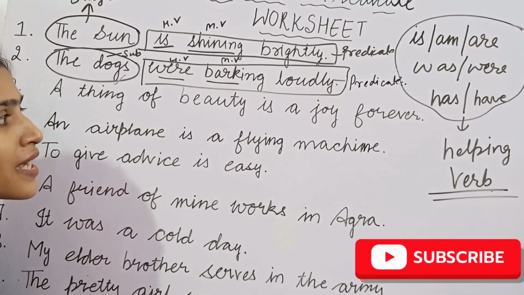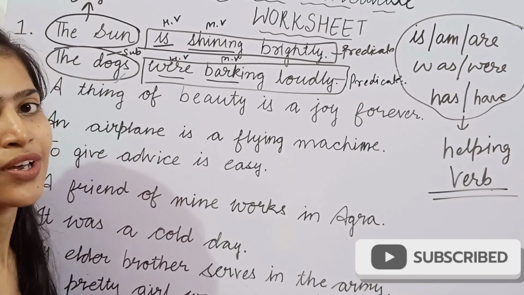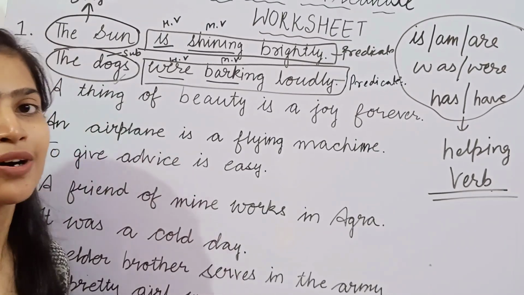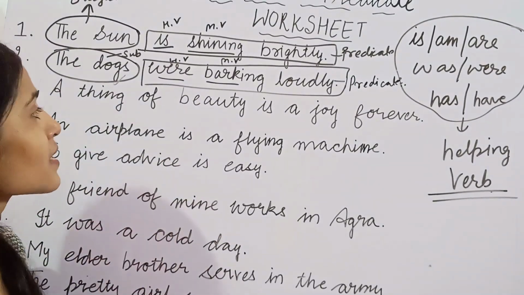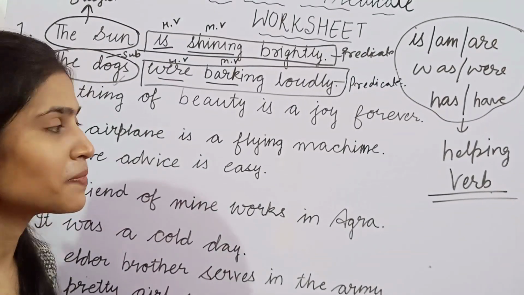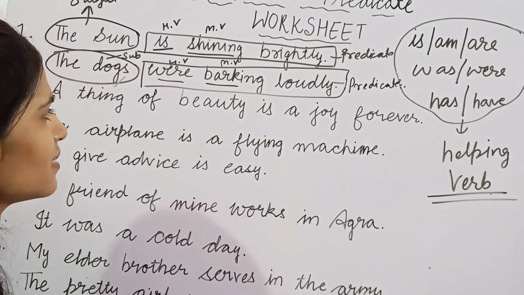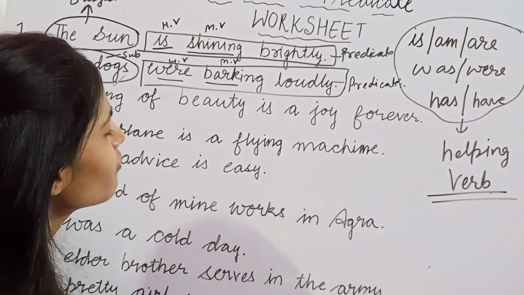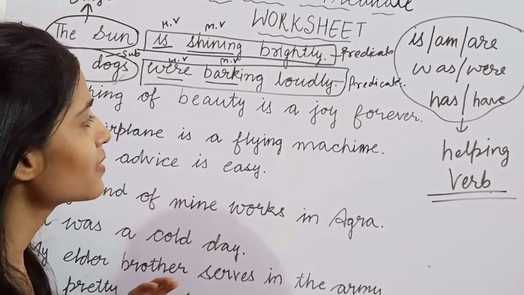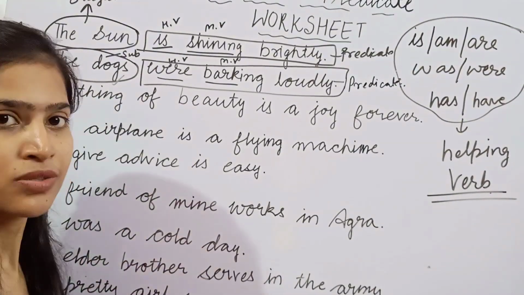A thing of beauty is a joy forever. Class 12 mein ek bahut interesting poem hai ye. If you have read it, tell me in the comment section what the essence of this poem is. So here we do our work: find out the verb, so that with the help of the verb we can find out who is doing that work.